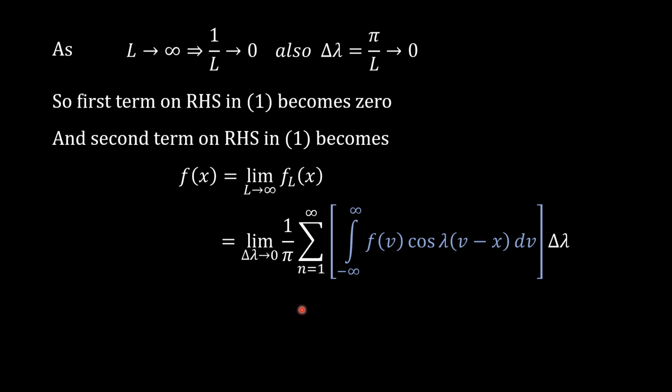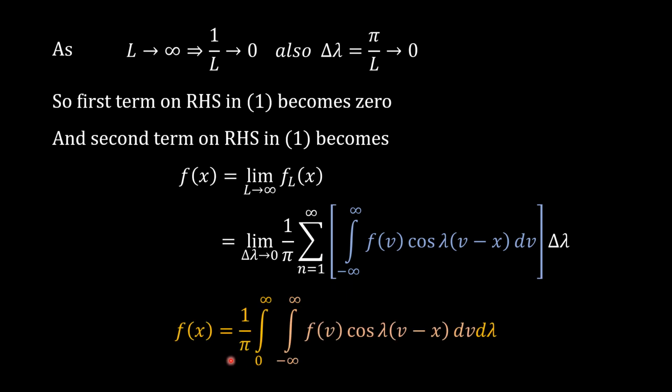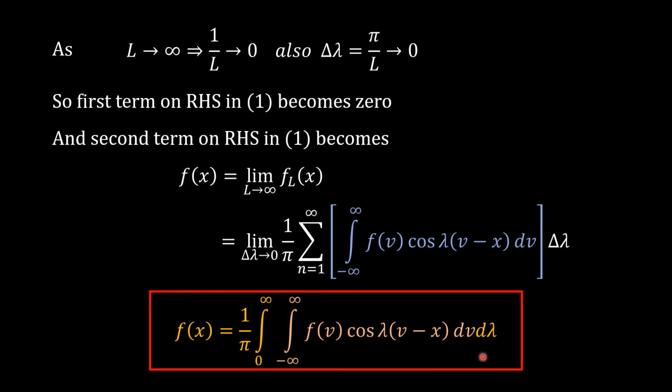So this expression takes the form f of x is equal to 1 upon pi integration from 0 to infinity integration from minus infinity to infinity f of v cos of lambda into (v minus x) dv d lambda. See, this is the required Fourier integral representation for the non-periodic function f of x. I hope that you have got this expression.